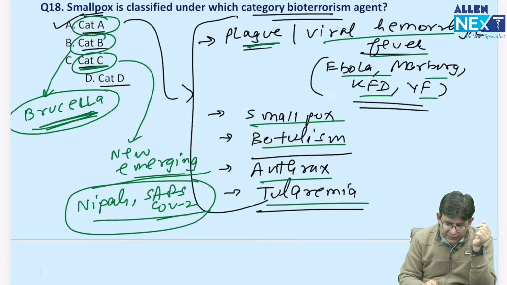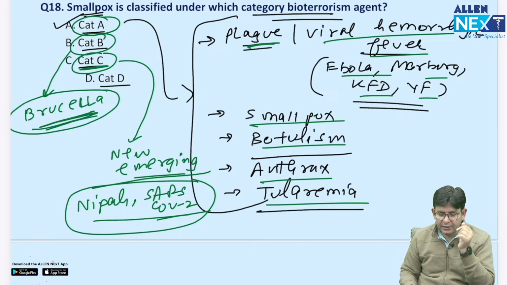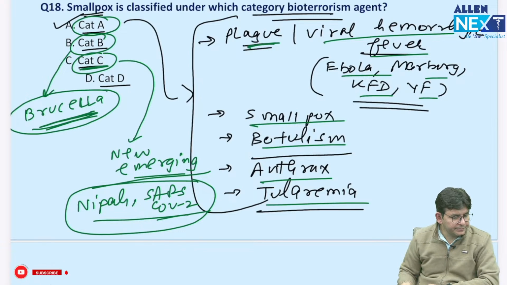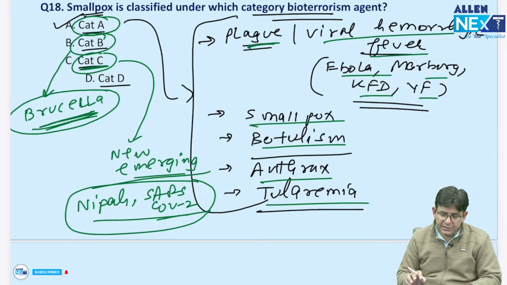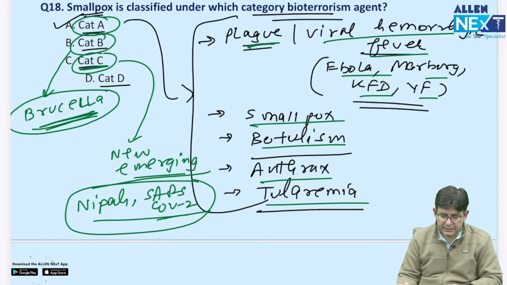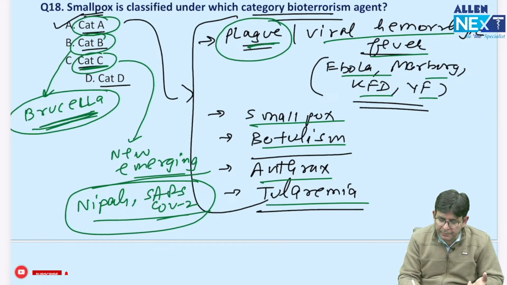For category B, you need to know brucella only, and smallpox is in category A. So these all names you need to know regarding the various bioterrorist categories. And category A is the most important. All the names you should remember: plague, viral hemorrhagic fever, smallpox, botulism, anthrax and tularemia.